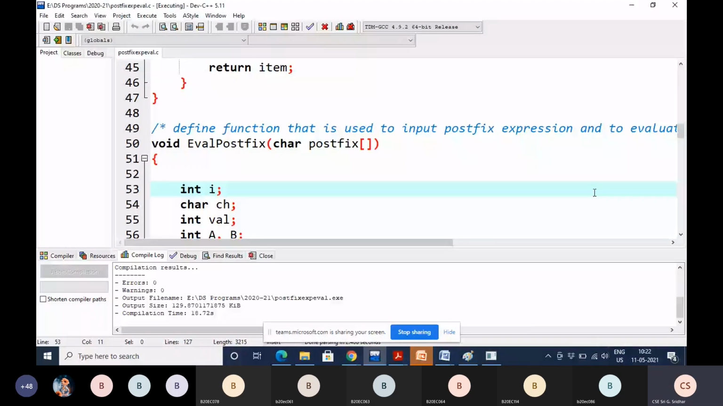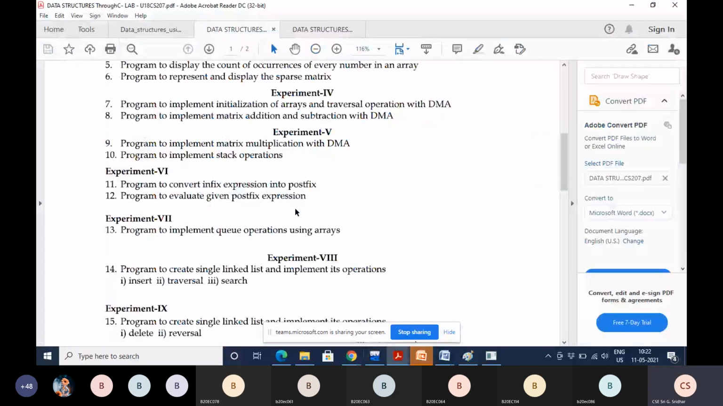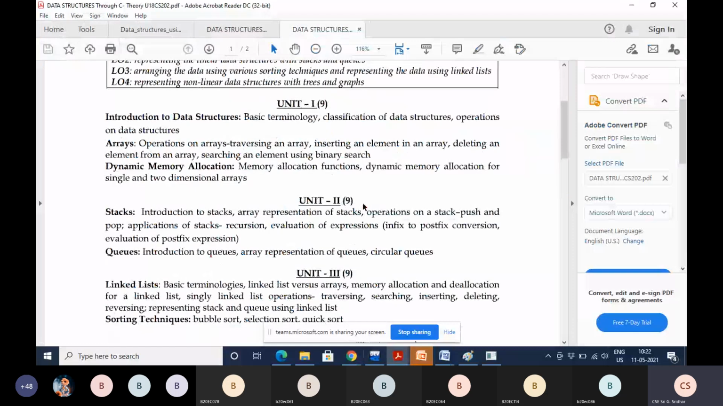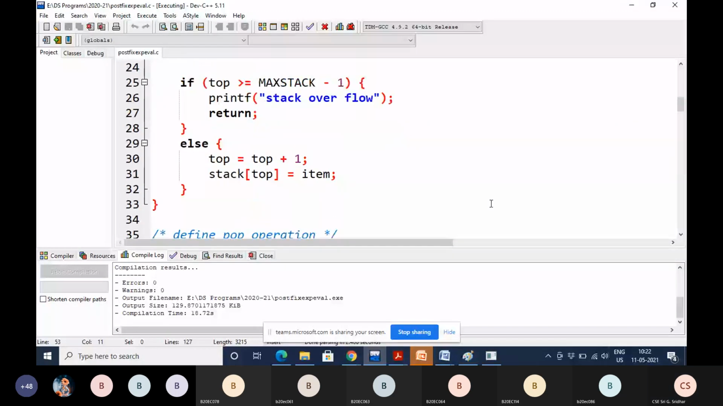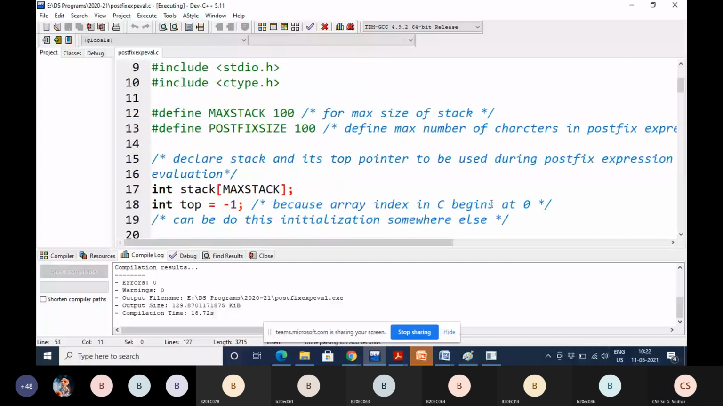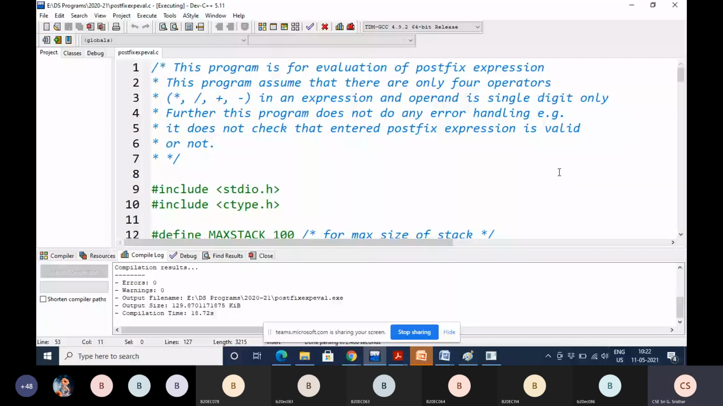So with this, the 12th program is completed in the lab syllabus, and the first chapter is completed from the second unit. We will start the second chapter in the next class, that is queues. Still 8 minutes are there, so if you have any doubts, you can ask me. Just wait a minute.